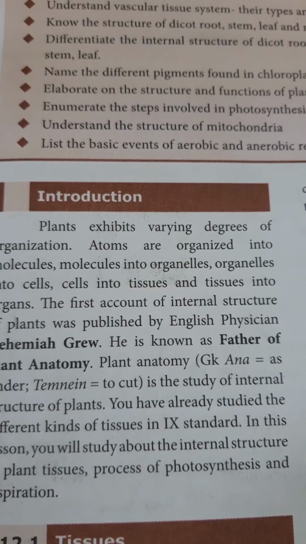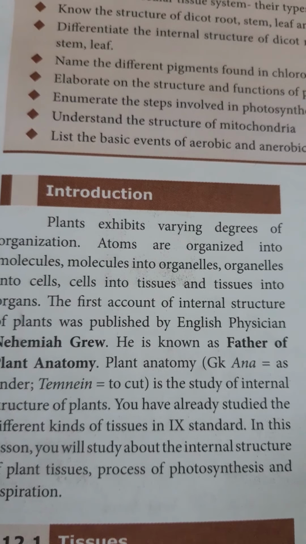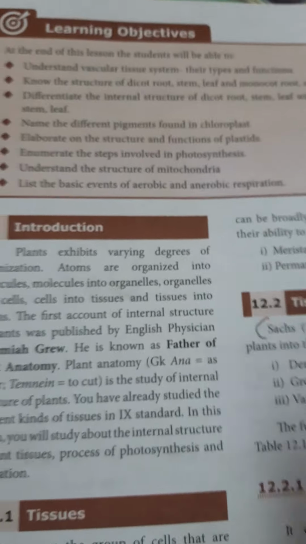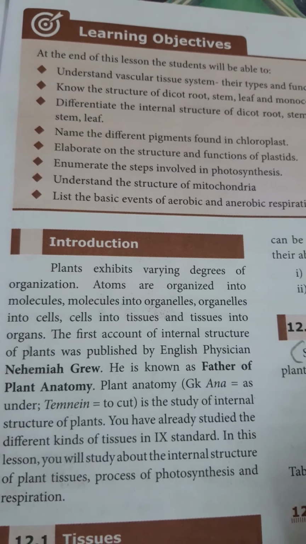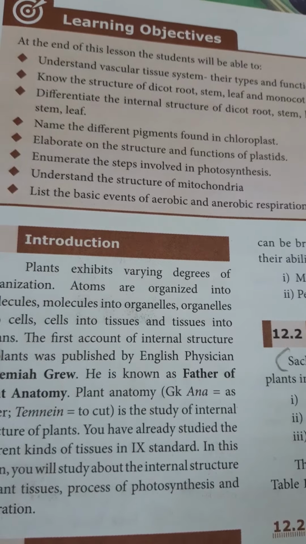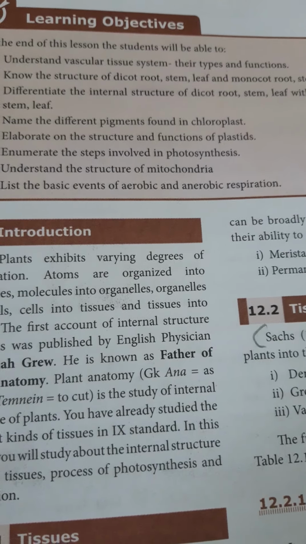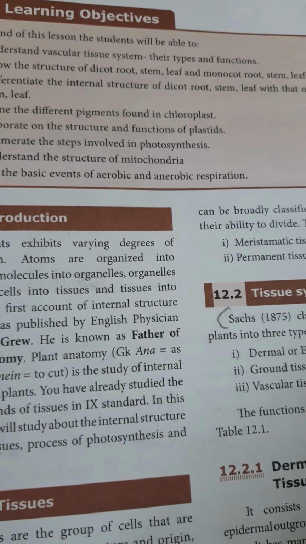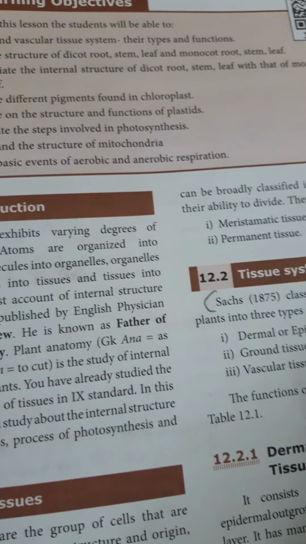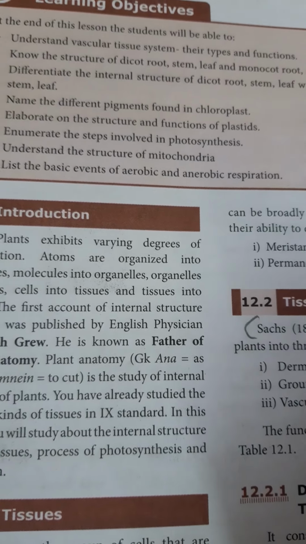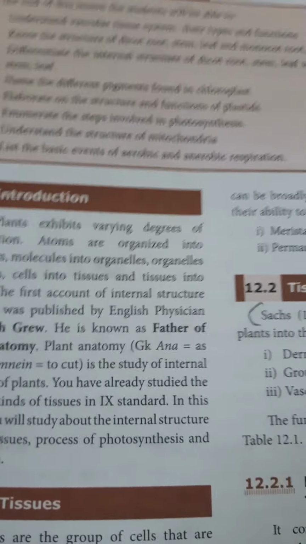Plants exhibit various degrees of organization. That means some plants are minute, some plants are very small, some plants are very huge such as banyan. Some plants are minute, such as Chlamydomonas, a green algae. So the huge trees and huge animals are made from where? They are starting from atoms.